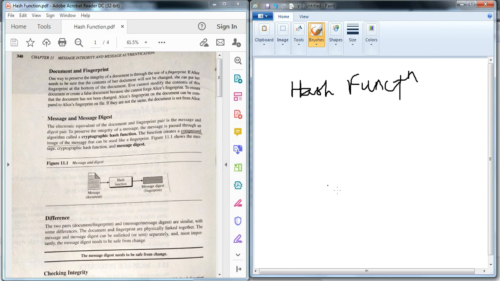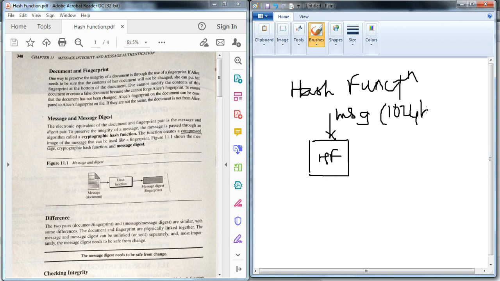Now what is the hash function? A hash function is an algorithm. If we give a message as input, say the whole message has a size of 1024 bits, it generates a fixed output of 128 bits.